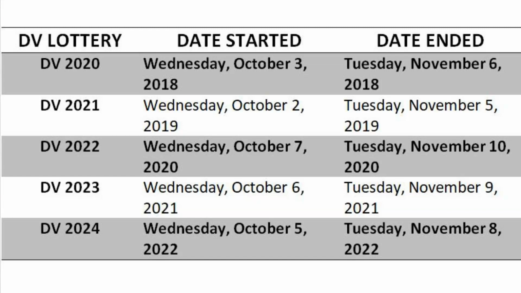In the case of DV 2023, the lottery began on Wednesday, October 6, 2021 and it ended on Tuesday, November 9, 2021. And finally, the DV 2024 lottery, that is the ongoing lottery, began on Wednesday, October 5th, 2022 and it is expected to end on Tuesday, November 8, 2022.